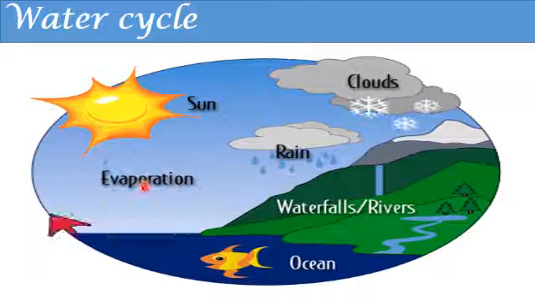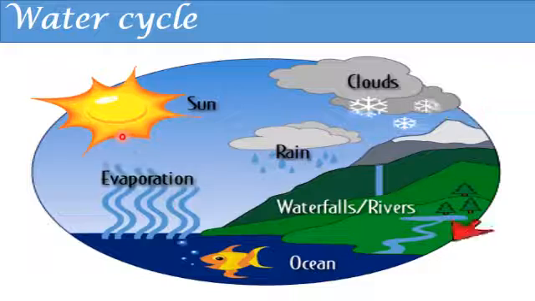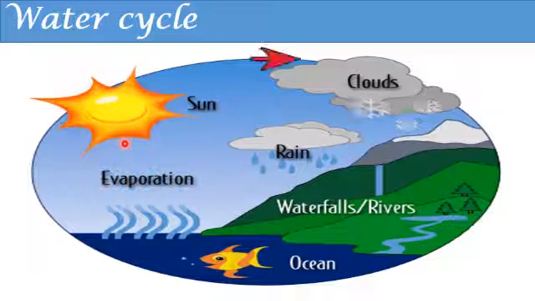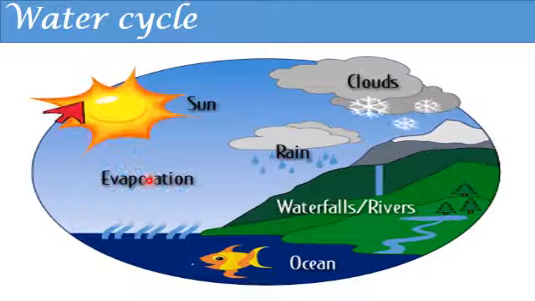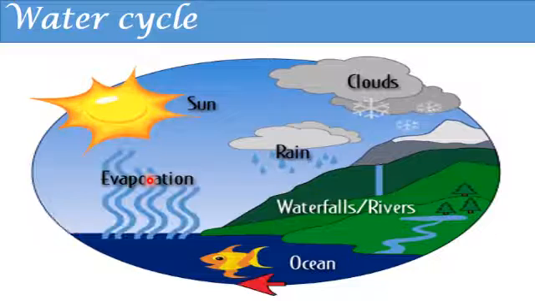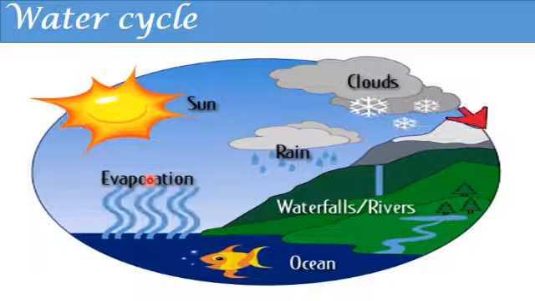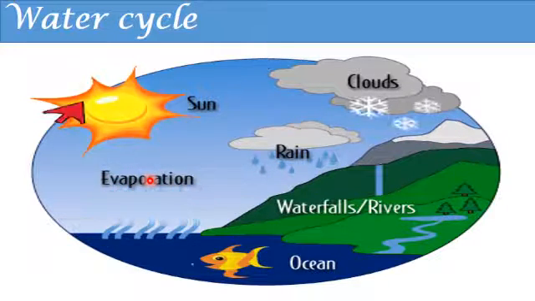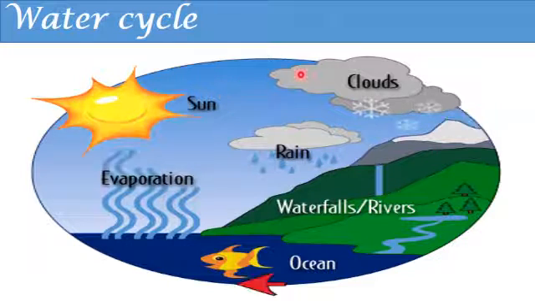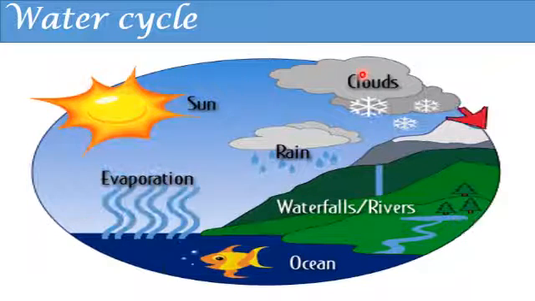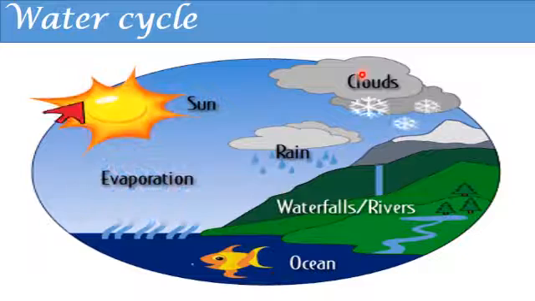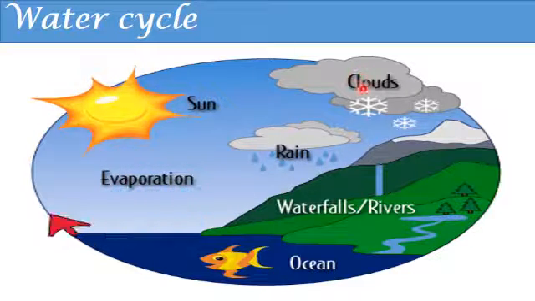Water starts to evaporate by the heating of the sunlight, by the sun rays. And when water vapors rise high above the land, they cool down to form clouds. Condensation. Clouds contain millions of tiny drops of water.